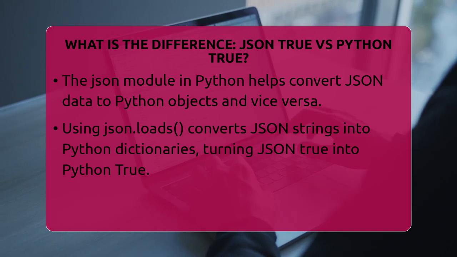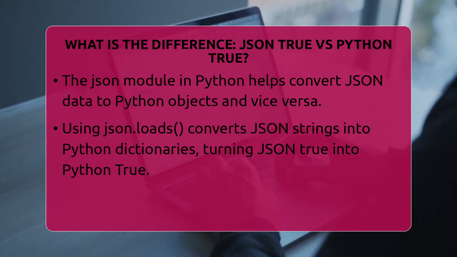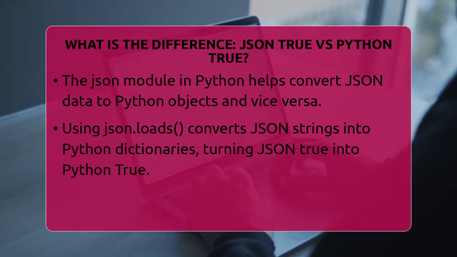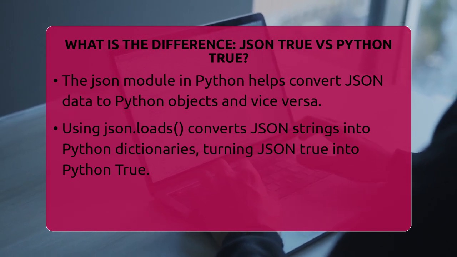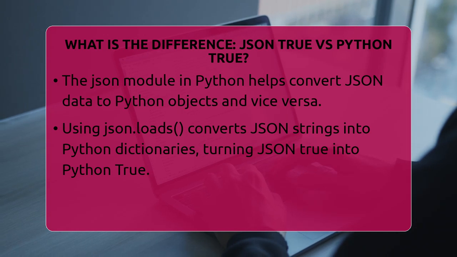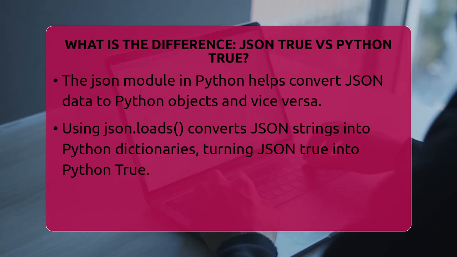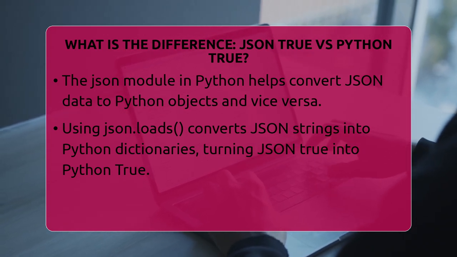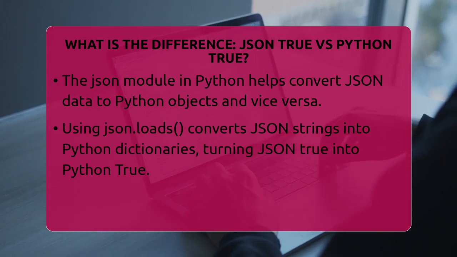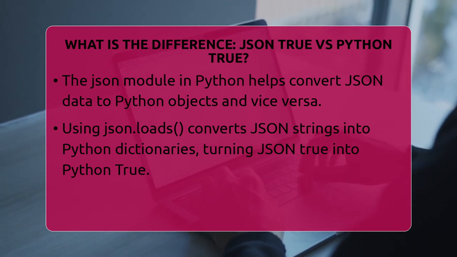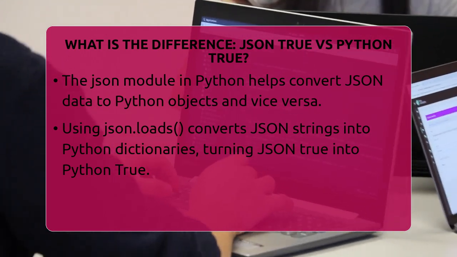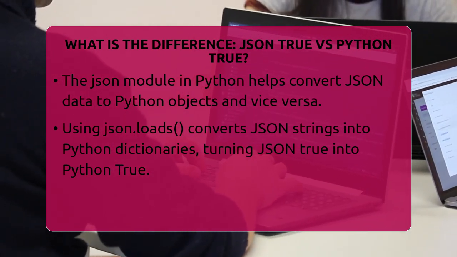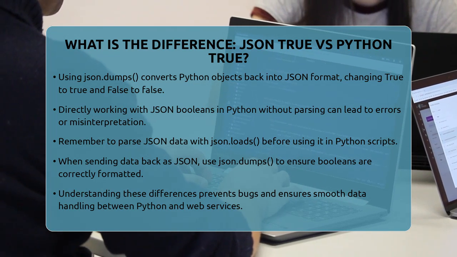Conversely, when you want to turn a Python object back into JSON, you use json.dumps. This function converts Python True into JSON true and Python False into false. So, if you have a Python dictionary with True and False, converting it to JSON will change the booleans to lowercase true and false. This automatic conversion is important because if you try to work with JSON data directly without parsing it, Python won't recognize true or false as booleans. Instead, it might treat them as undefined variables or strings, leading to errors.